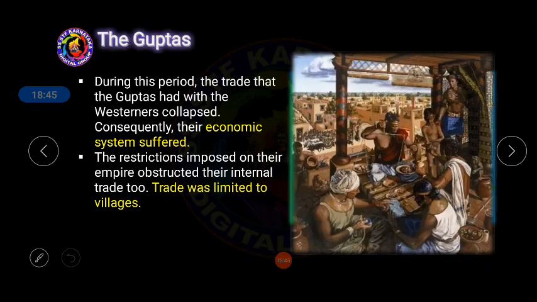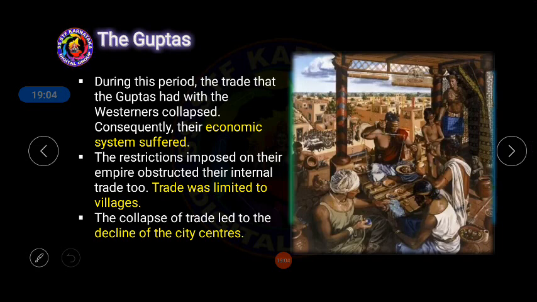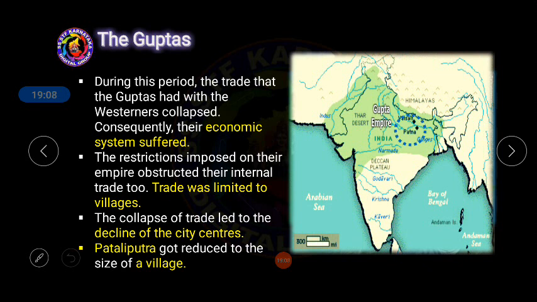During this period, the trade that the Gupta had with the Western people collapsed, and consequently their economic system suffered a lot, and restrictions imposed on their empire obstructed their internal trade too, and this was limited to the villages. The collapse of trade led to the decline of the city centers, and Pataliputra got reduced to a very small area, that is, a village.